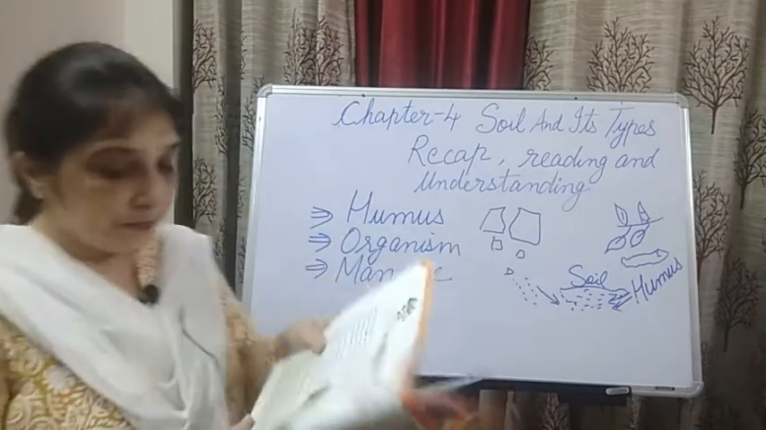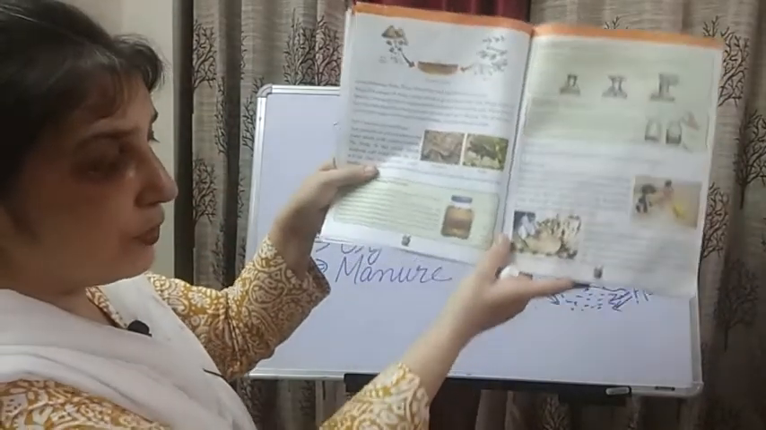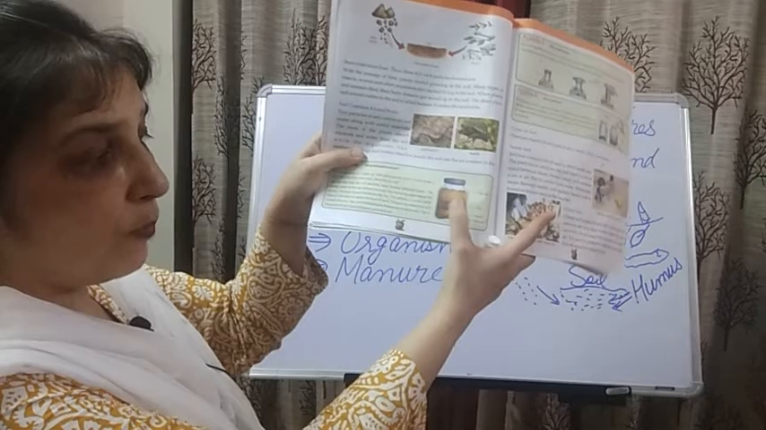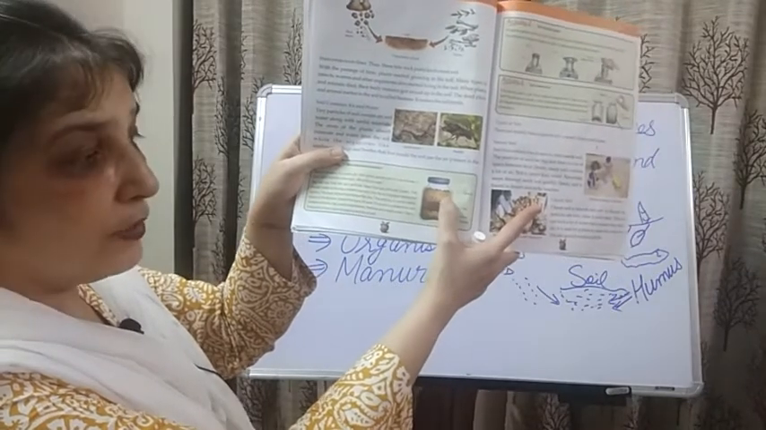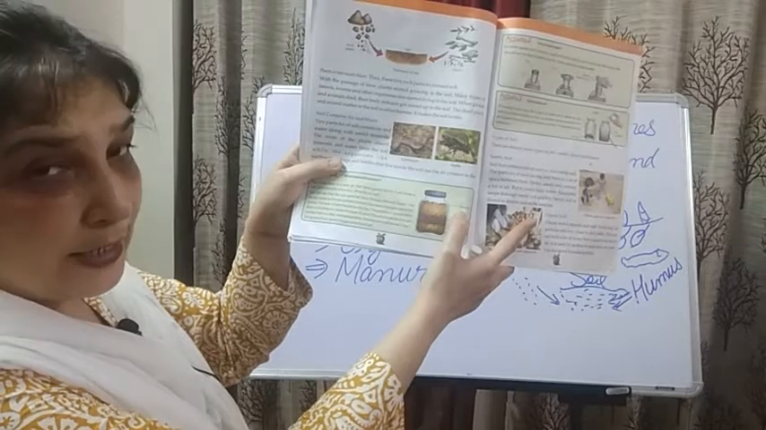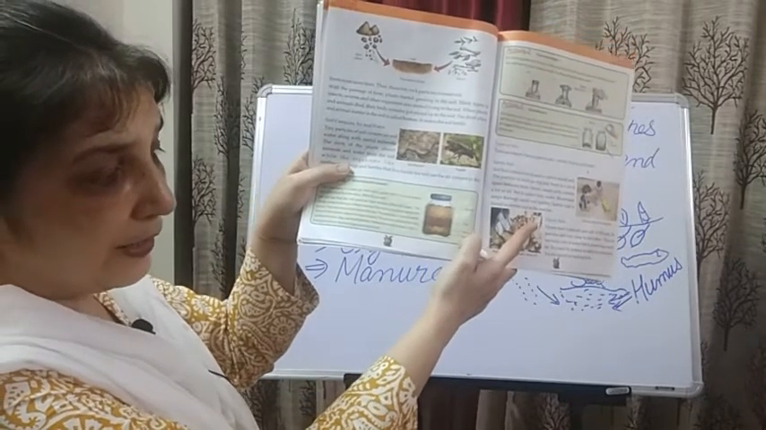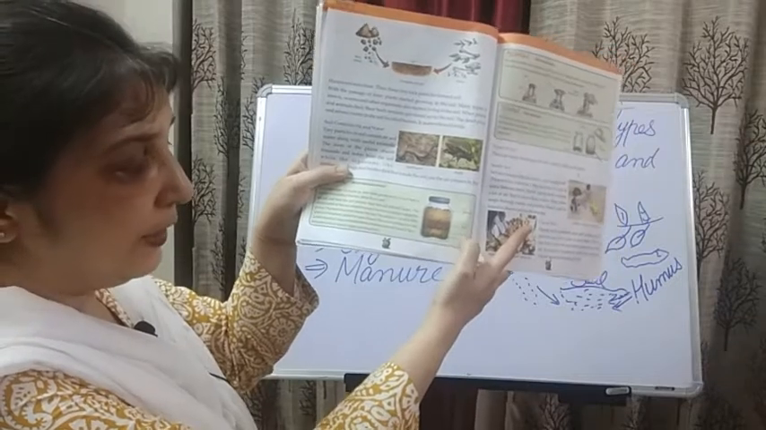Now children, on page 26 we have done this activity. I have shown you this experiment. Remember the topmost layer in this jar is humus, that muddy water which I have shown you. That is humus. Next layer clay, next is sand, and the last one is stones settled down.